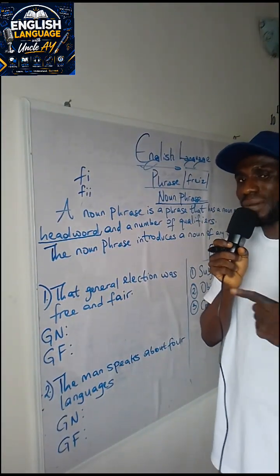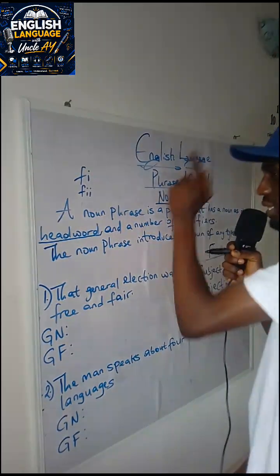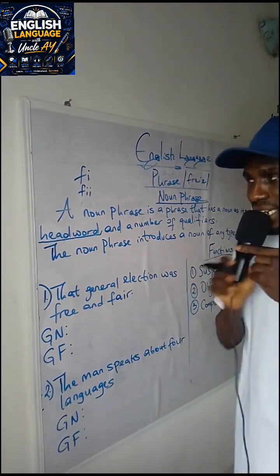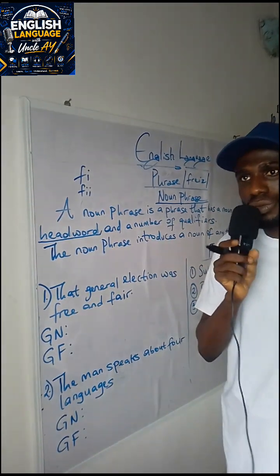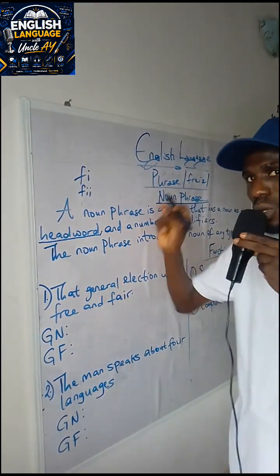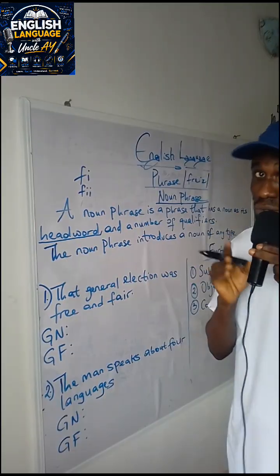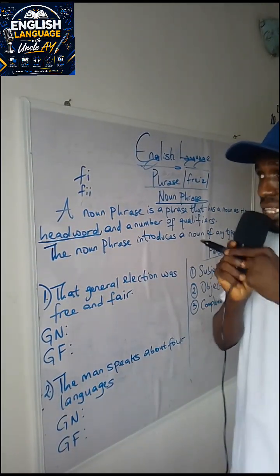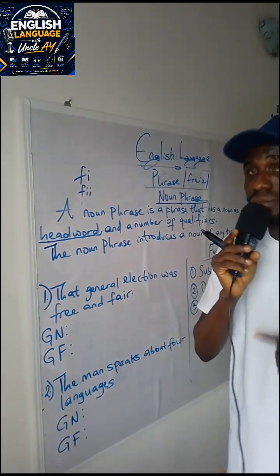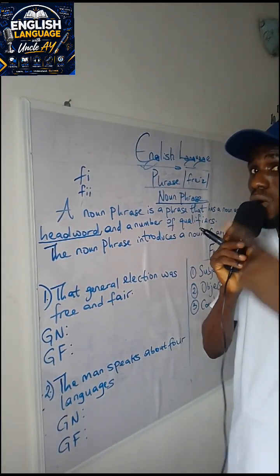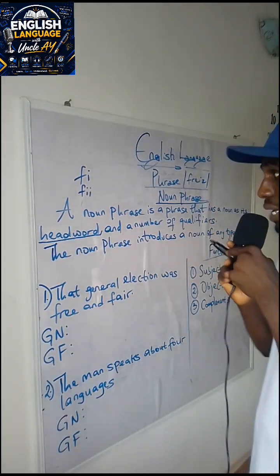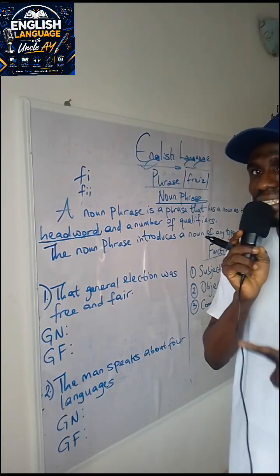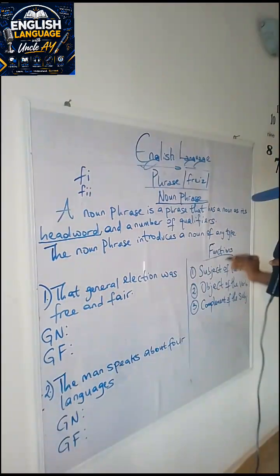What is the grammatical name of, there's an excerpt taken from the comprehension passage, and then it's pasted here. So what you ought to do is to find out what it represents, the grammatical name, whether it is a phrase or it is a clause. If it is a phrase, then you have to put it here carefully. What kind of phrase is it, or what kind of clause is it? I beg your pardon. And of course, F Roman numeral 2 says what is its grammatical function, and that's what we'll be looking at now.